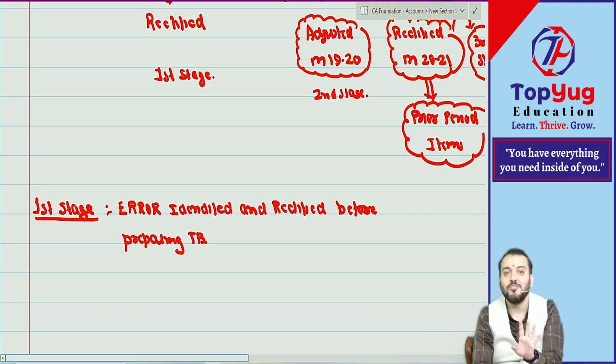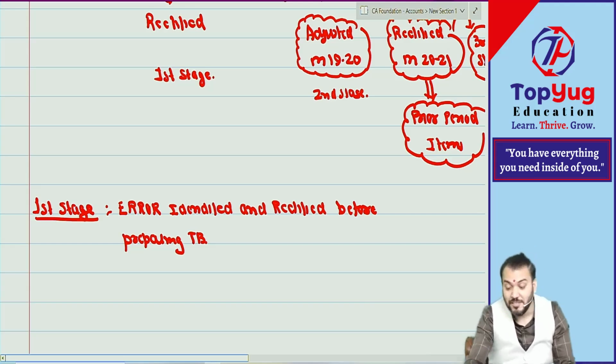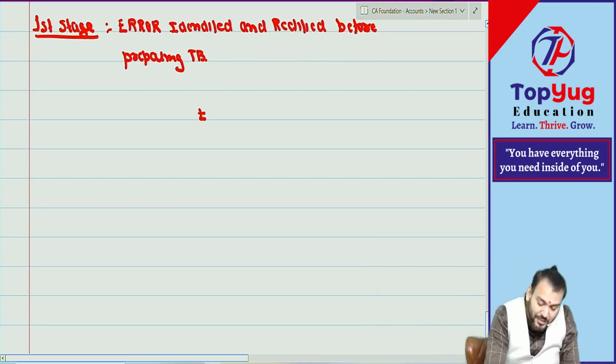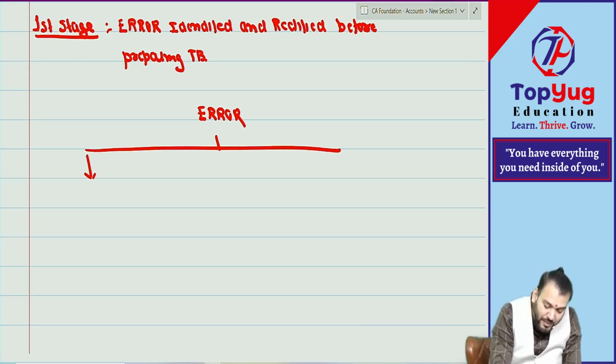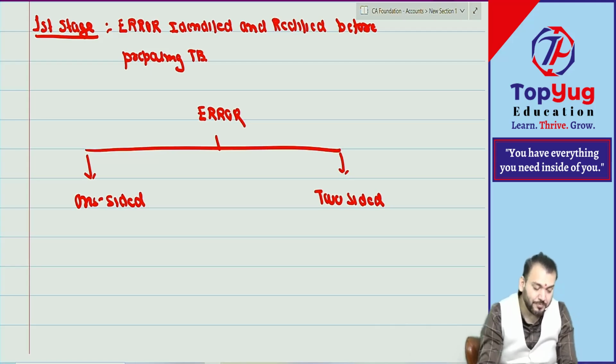Have you understood? So a suspense account will come only when you have prepared the trial balance. Before that it will not come. But there can be what? One-sided and two-sided errors. How to rectify them, we need to understand. So first identify whether it is one-sided or two-sided, which we can understand from the question only. We will understand that and become experts in this. Correct. Now we need to take many questions for this. One-sided and two-sided.